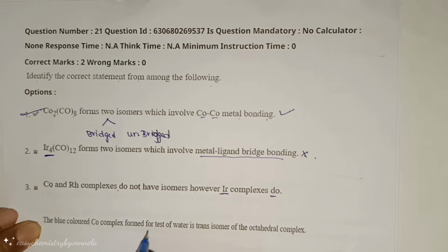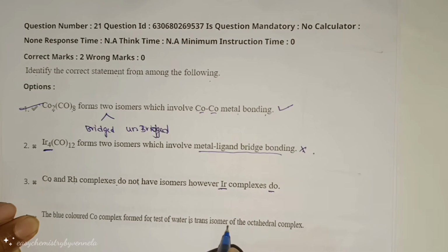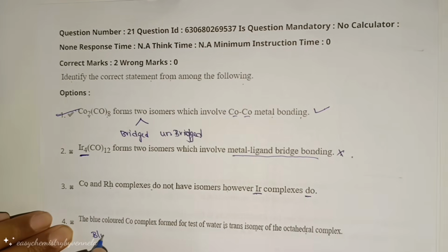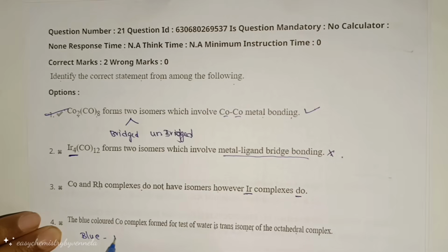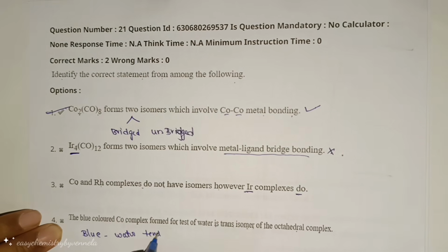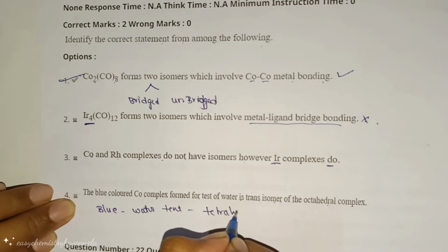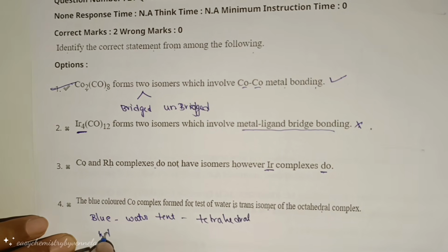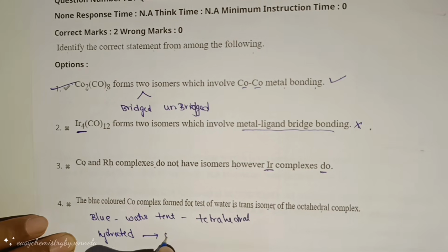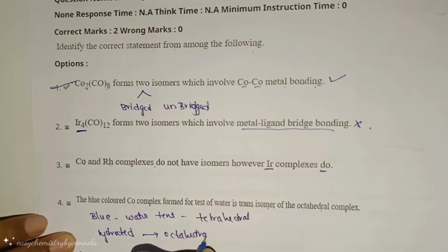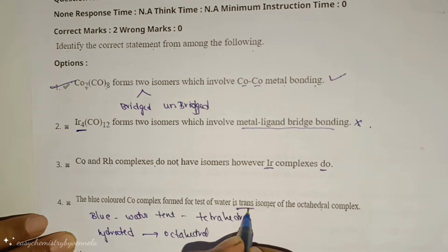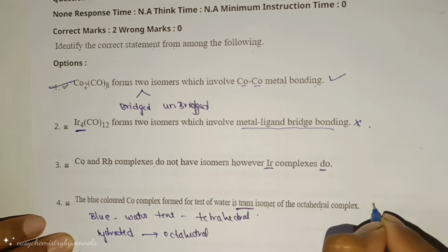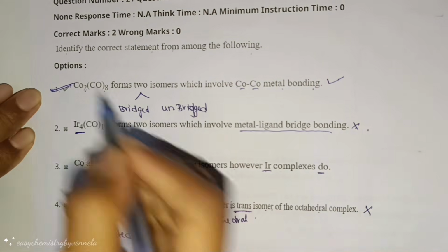The blue color cobalt complex formed for the test for water is the trans isomer of the octahedral complex. Blue cobalt used in the water test is associated with tetrahedral, while the hydrated cobalt complex is octahedral. So here they gave the trans. No, the coordination geometry is different. That is why this is also incorrect. The correct one is the first one.